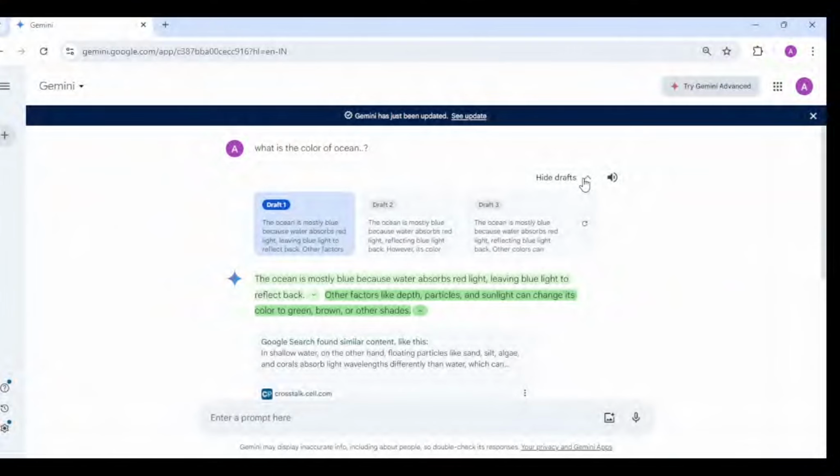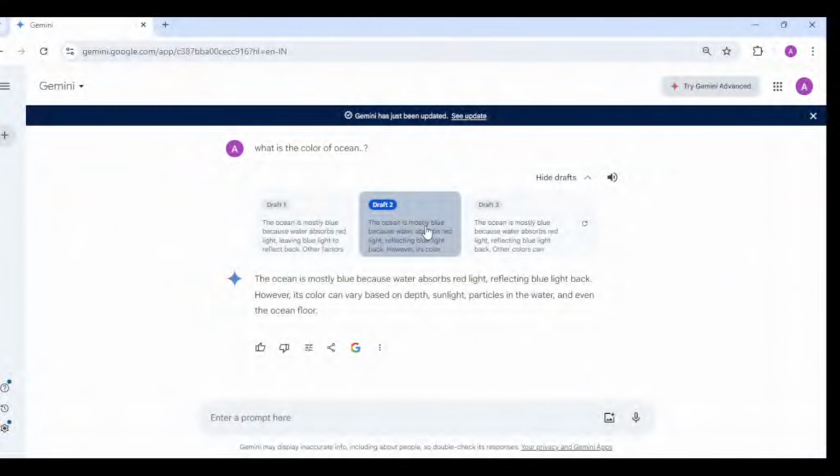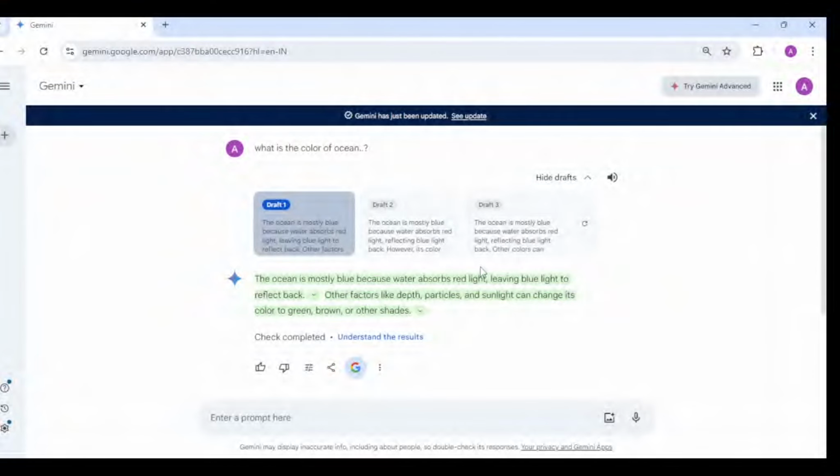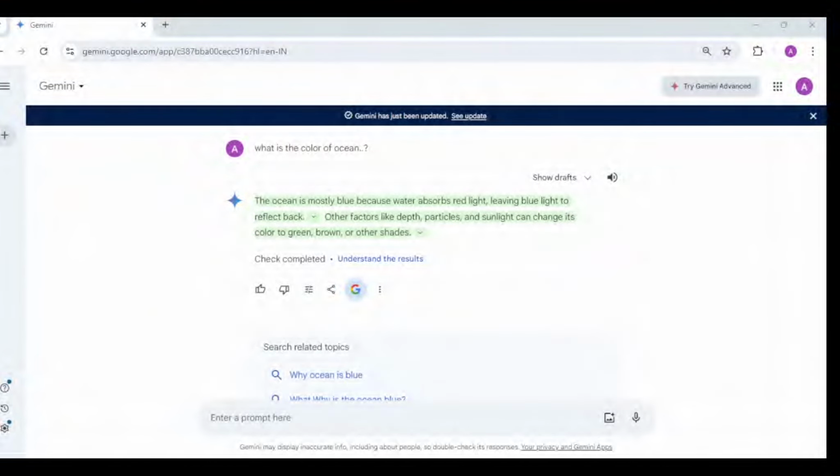If you click on show drafts for the question about the color of the ocean, it has generated three responses. It shows draft one, and you can check draft two and three as well. So Gemini is capable of showing three possible answers. Instead of trying one more time, if you go to show drafts, you directly get three possible answers and can pick whichever you want. This is an example of direct prompts, which we call zero shot. We are asking direct questions and it is giving an output.